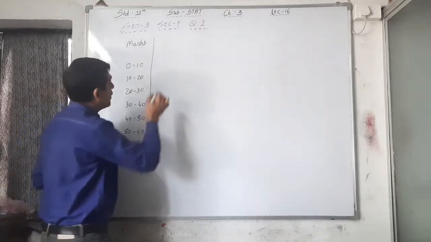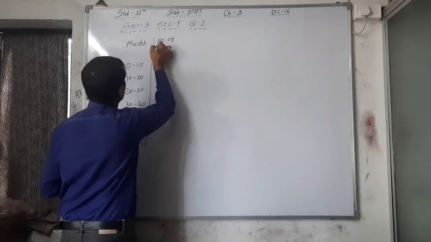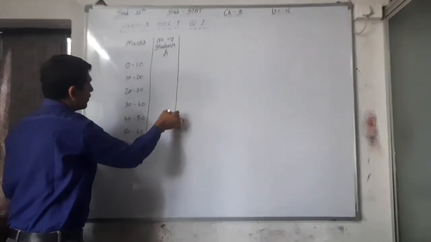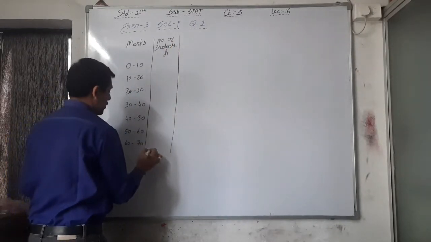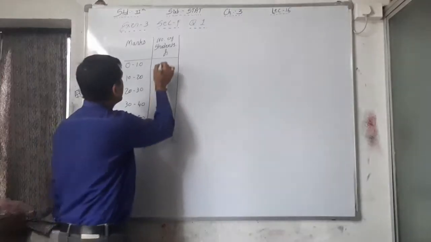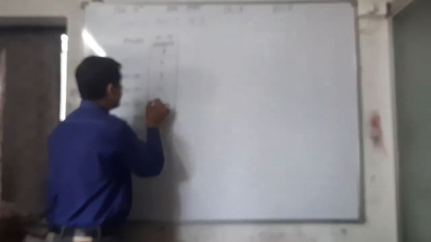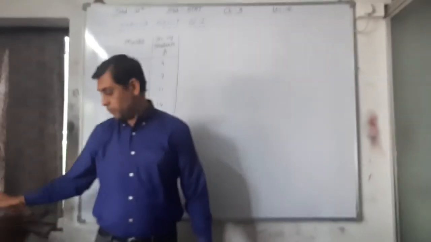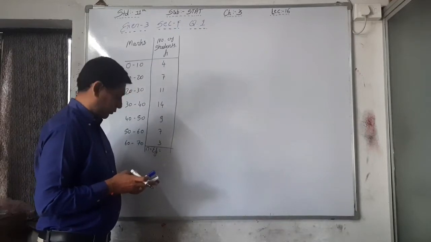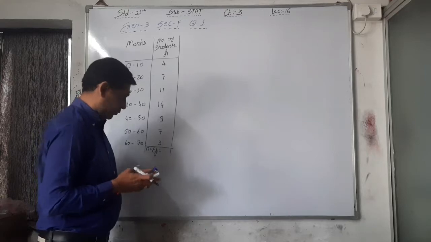Then number of students. That is your FI: 4, 7, 11, 14, 9, 7, 3. What is your N? 55.